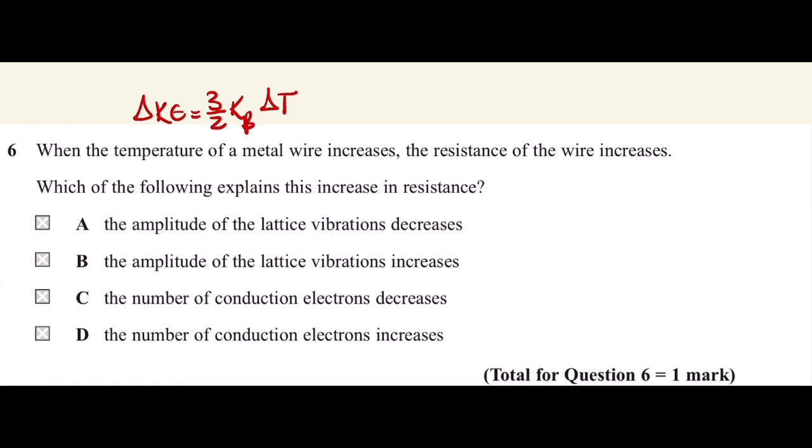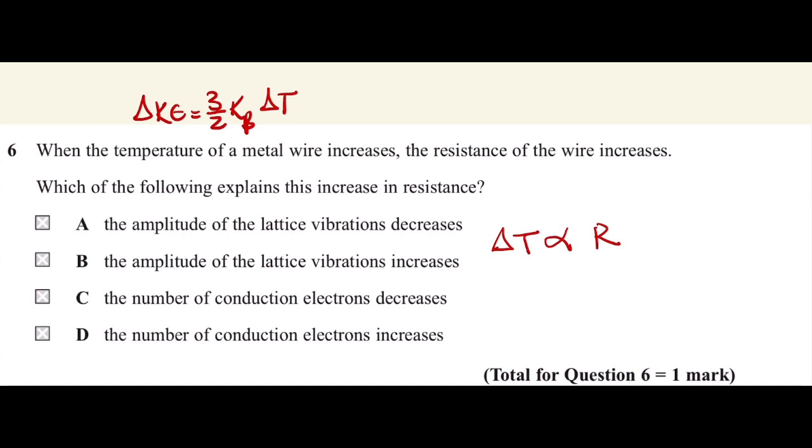You can take this point from the point of view of oscillation as well, when the lattice ions receive too much energy, and as a result they vibrate more and more with an increase in the size of the displacement, and the amplitude increases as well. So here we have the temperature, which is directly proportional to the resistance in the metal wire.